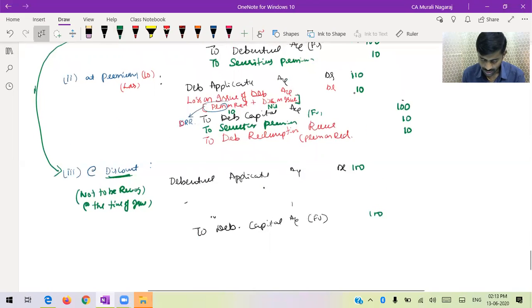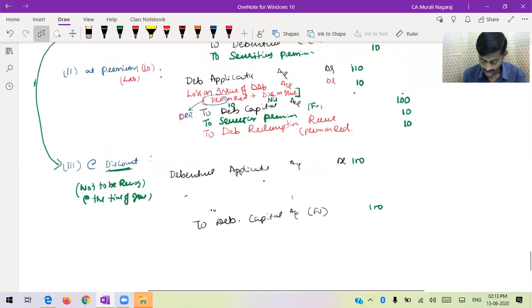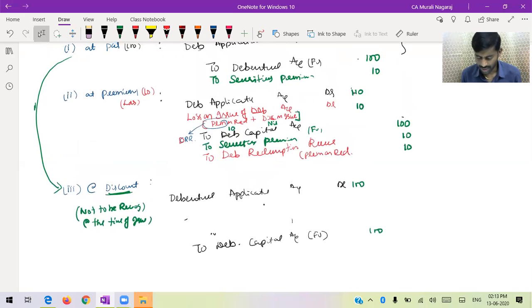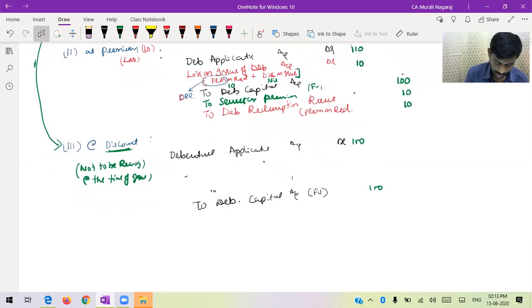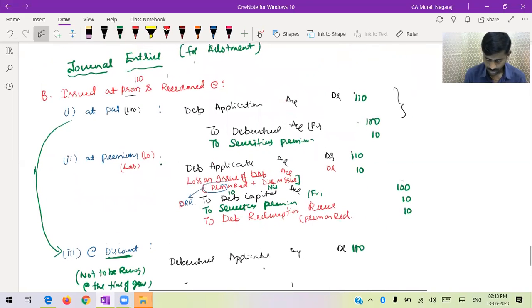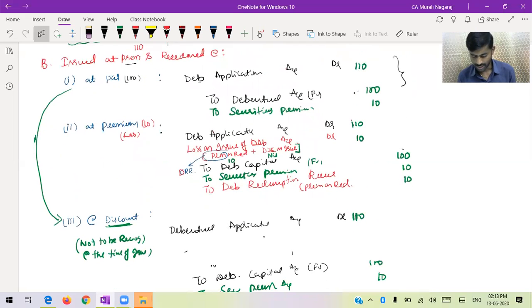So now let us come to the entry number B here. Since it is issued at premium and redeemed at discount, sorry, redeemed at discount, discount should not be recognized, but currently there is a profit. Therefore, instead of 100, it will be 110 to securities premium account 10. It is the same as par, because future income should not be recognized.